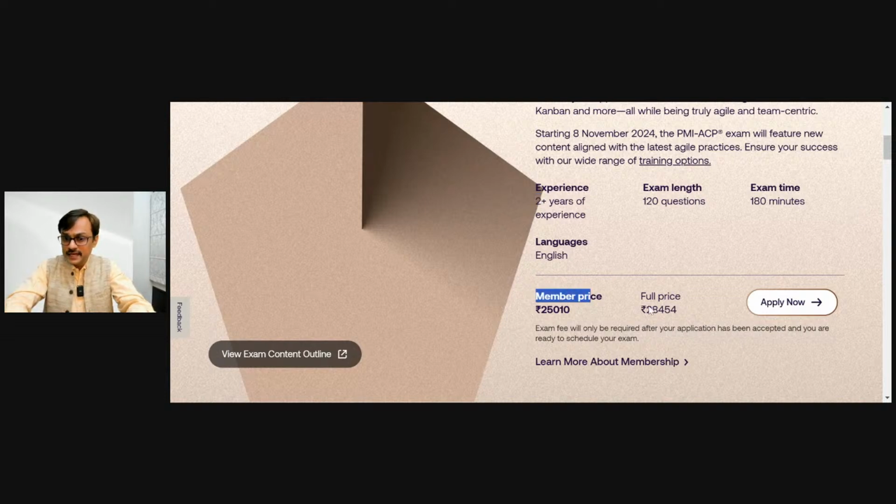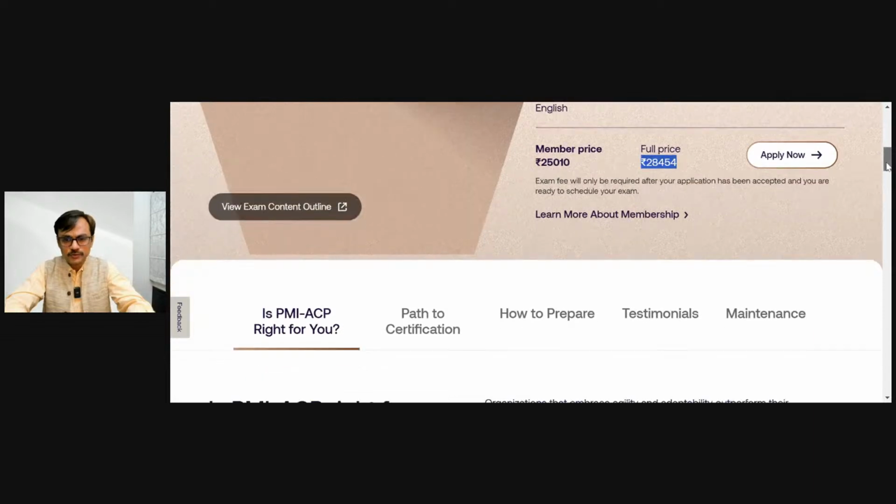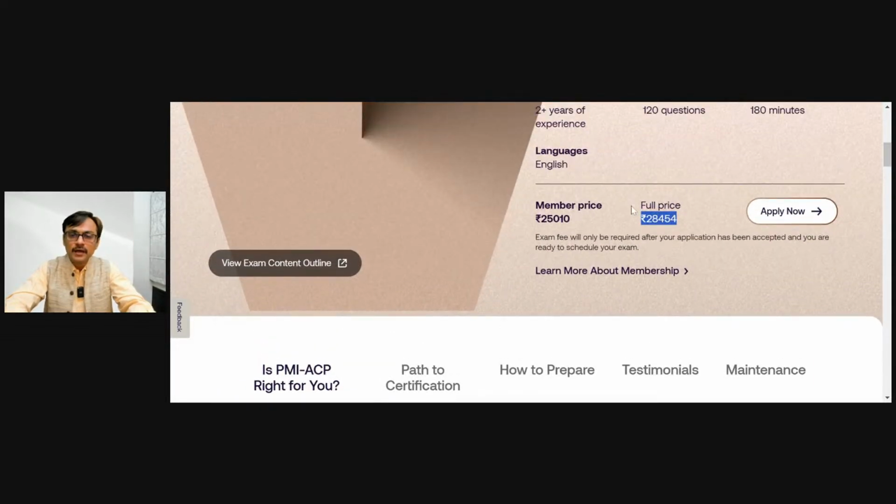The price you will see as per your geography. So in India, this is the cheapest you can give the exam. The GST will get added on top of it, so it will come around 33,000, and you may need to plan the exam accordingly. Unlike the PMP exam, where membership makes a difference and makes it cheaper, in case of PMI-ACP, membership is not needed.